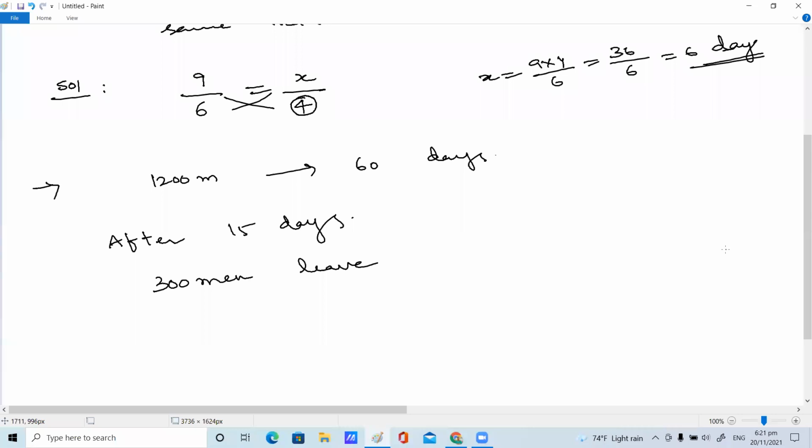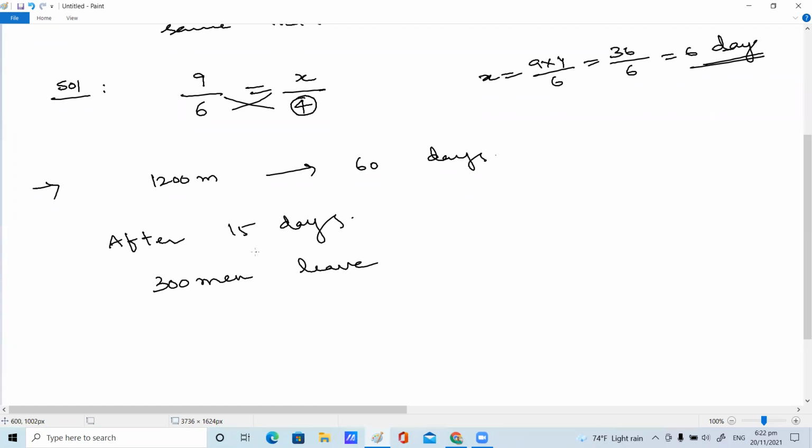How long will the remaining provisions last for the rest of the men? How are we supposed to calculate here, children? First of all, we reduce the 15 days from 60 days, which is 45 days.